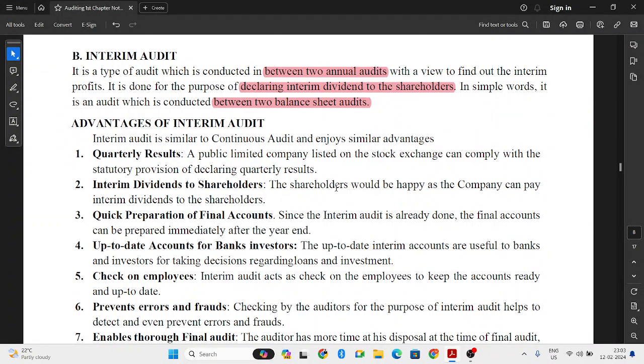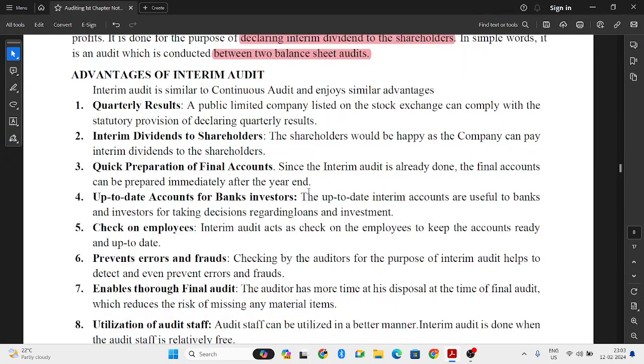Next, interim dividend to shareholders. When the auditing happens interim after 6 months, the shareholders will get the interim dividend. So they will get some part of dividend even after the 6 months. That is one of the advantages to the shareholders. Next, quick preparation of financial accounts. Since you have already done the interim audit, the final accounts will be easily prepared because half year you have already audited. Only the remaining half year you have to audit. So the preparation of final accounts will be easier.